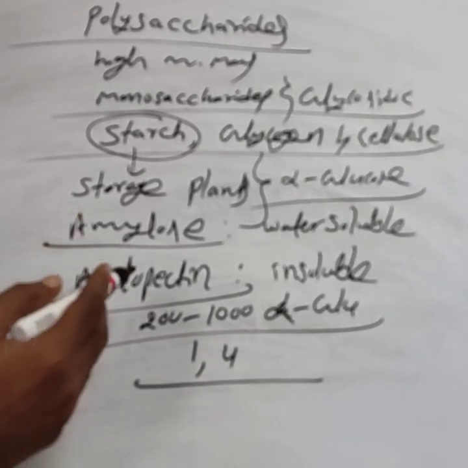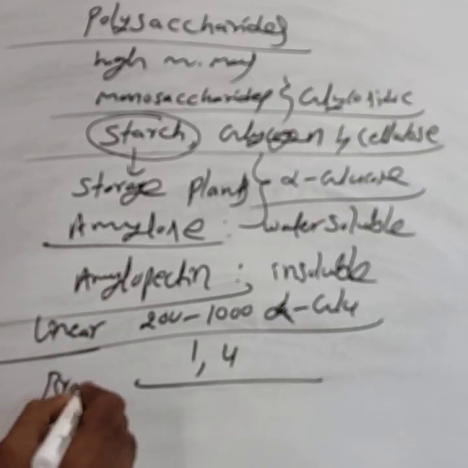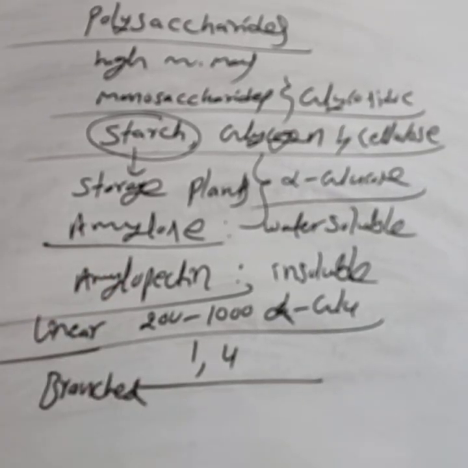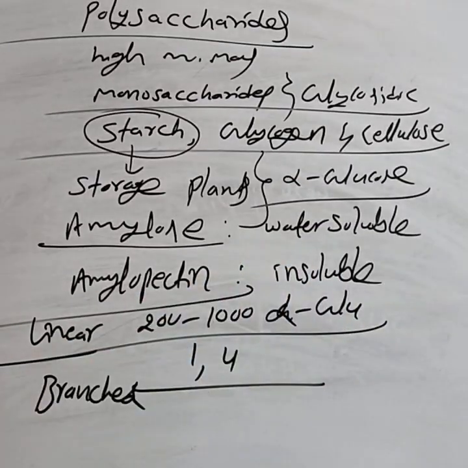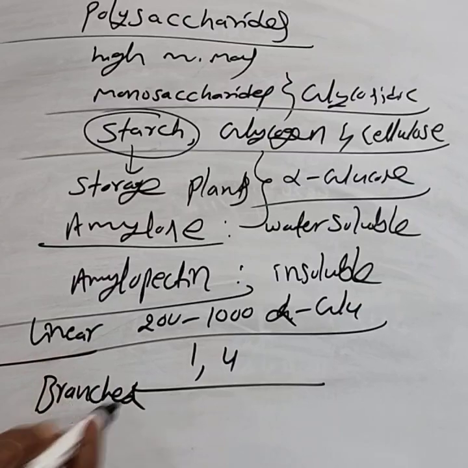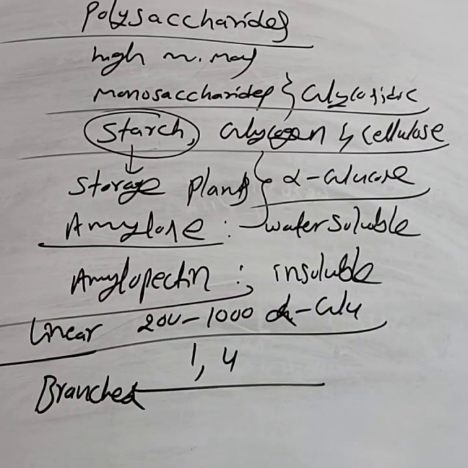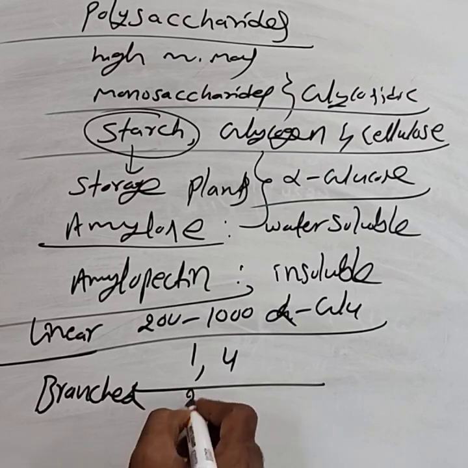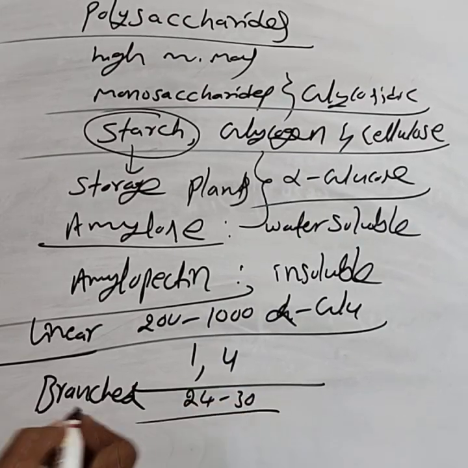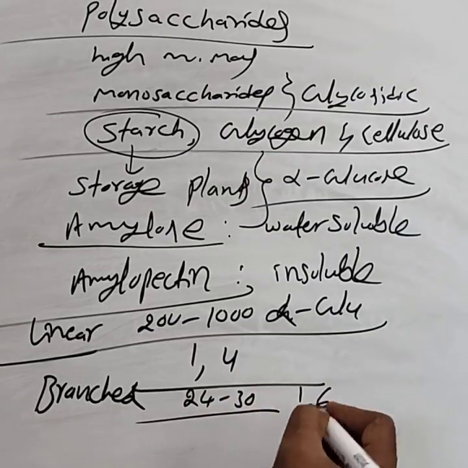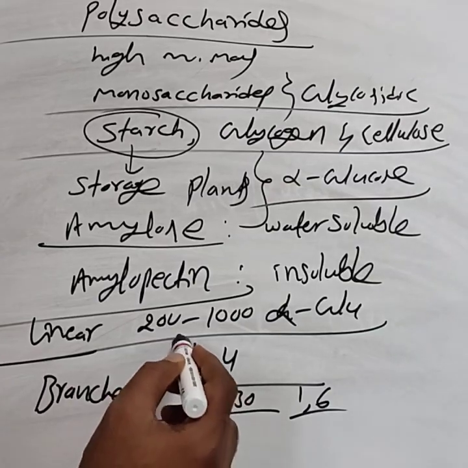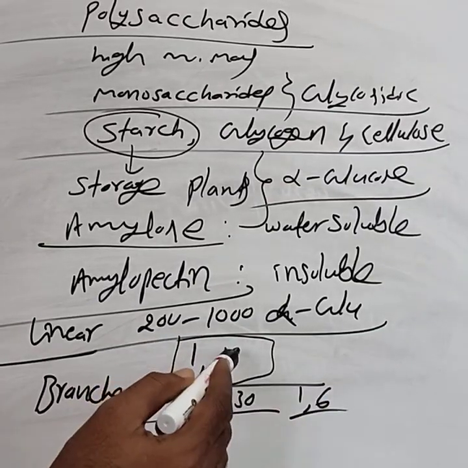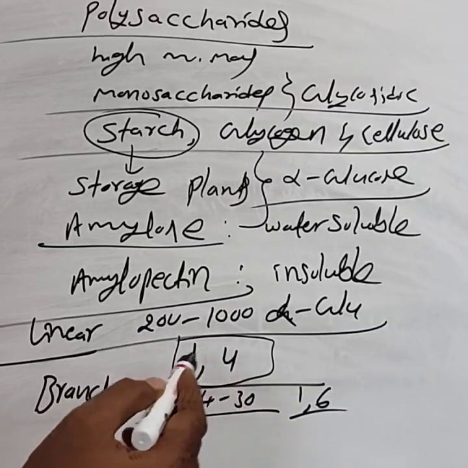While amylopectin is a branched polymer. Amylose is a linear polymer, while amylopectin is a branched polymer made up of again alpha glucose units. Amylopectin is also made up of alpha glucose units. The branching takes place for every 24 to 30 glucose units at 1,6 glycosidic linkage. The linear polymer chain consists of glycosidic linkage at 1,4, just like maltose.